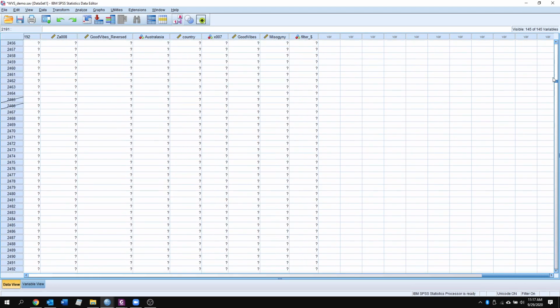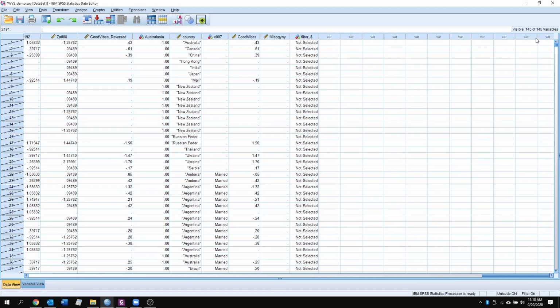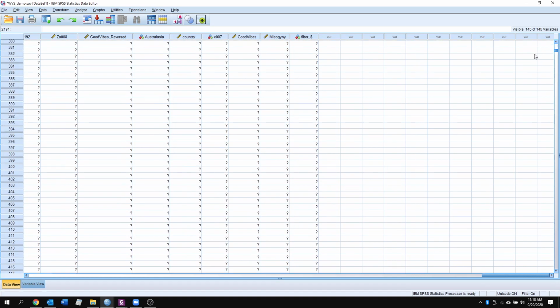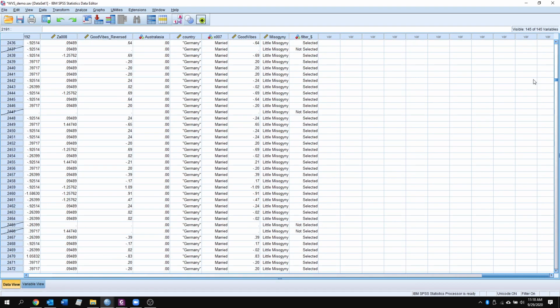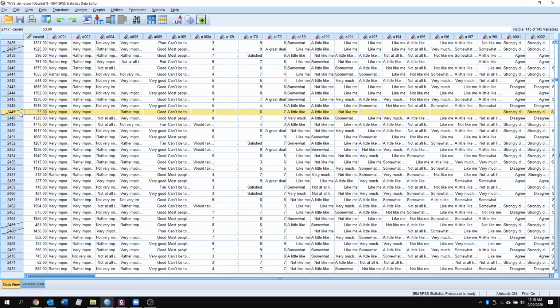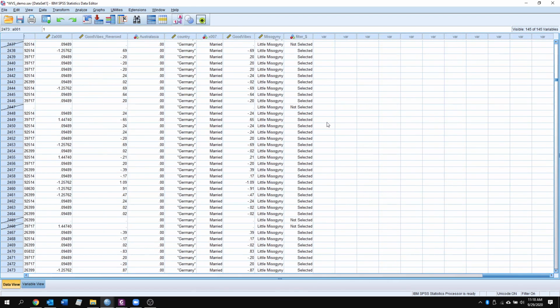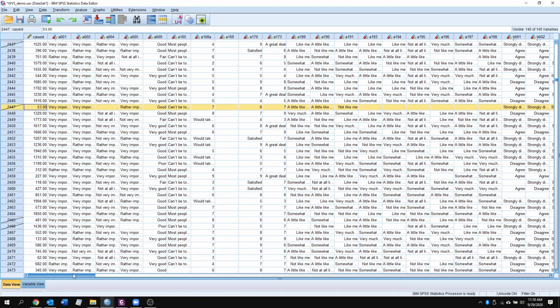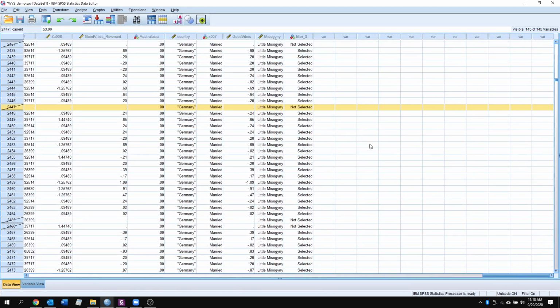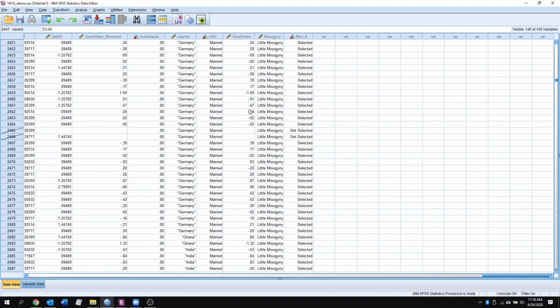And if we go up here now, we're going to see that, oops, scroll over here to see them next to each other. So now they have to have data for both of these variables to be included in our analysis. So you can see here, we have data for this participant on misogyny, but we don't have data on good vibes.